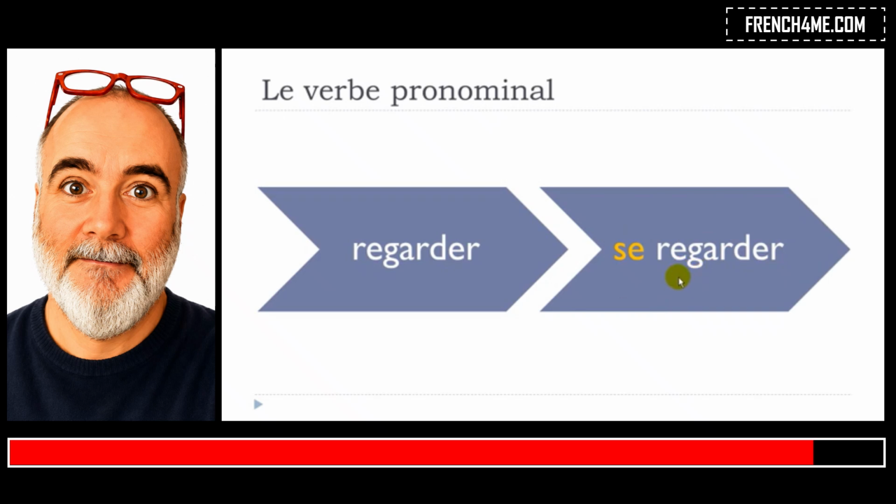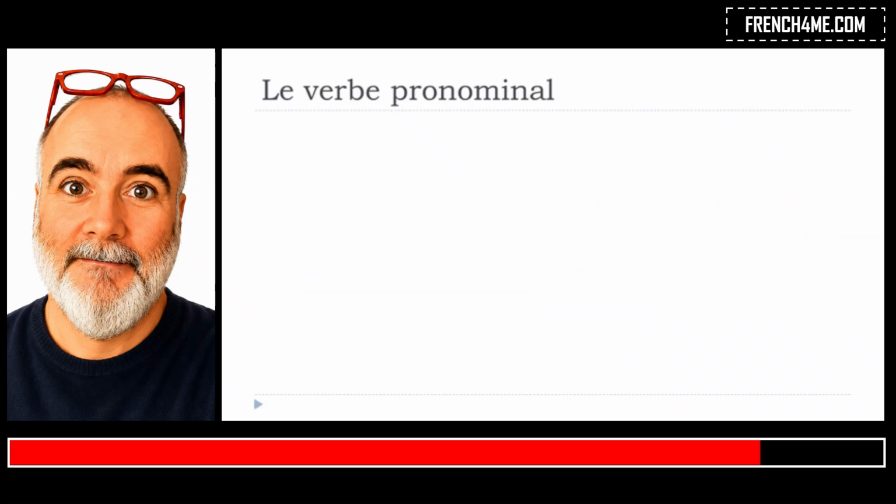So that's the important thing about this verbe pronominal. Le verbe pronominal will be constructed all the time with this se before the verb. Se regarder, okay? And this se will basically change the meaning of the verb because regarder is to look, to watch, and se regarder is to look at oneself, okay? So we'll take an example.